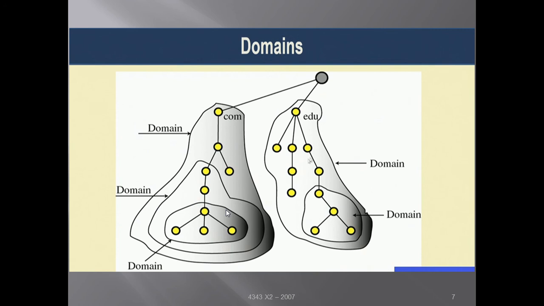Similarly here also in the edu case, for example, if I take ecajmer.ac.in, suppose we are taking csc.ecajmer.ac.in. In this, IN is the top level domain, the country domain, so we are taking it for India. Above this is the root domain, which is dot. So domain names are arranged in a hierarchical tree-like structure.